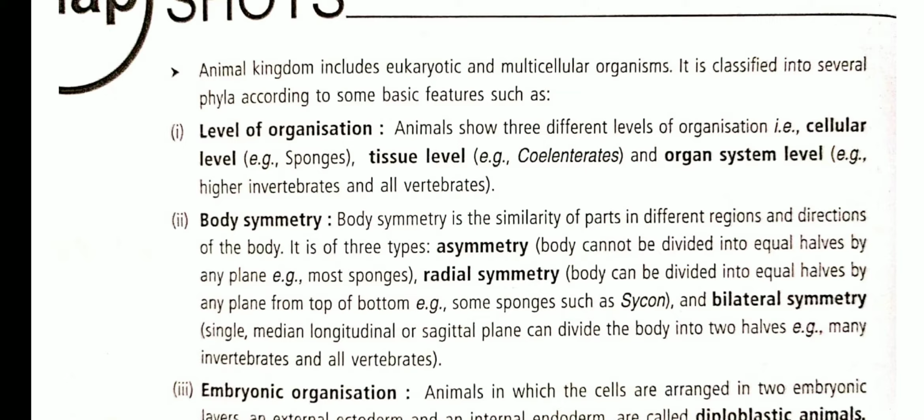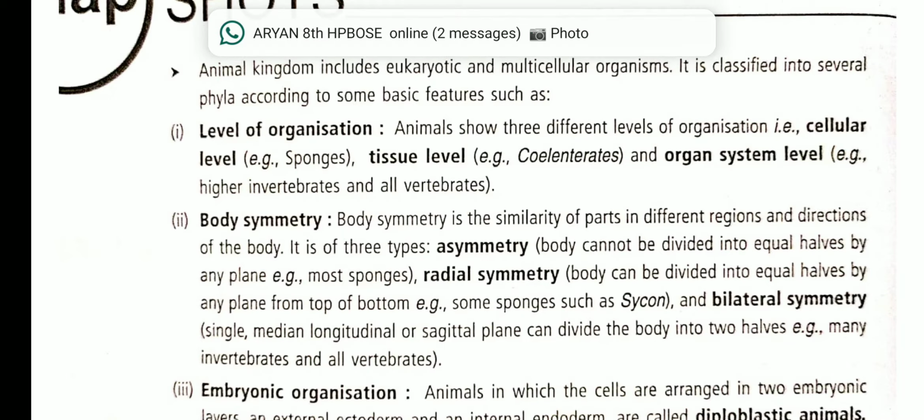the differences present between them. The basis of classification of animals into different phyla is a few basic characteristics. Number 1, level of organization. Number 2, body symmetry. Number 3, embryonic organization.